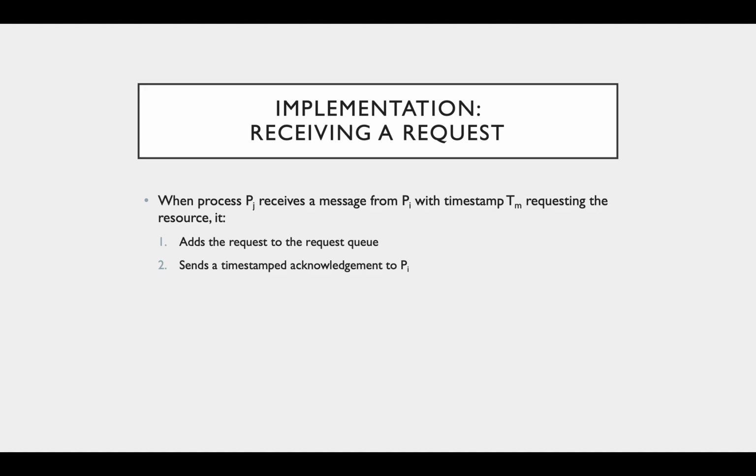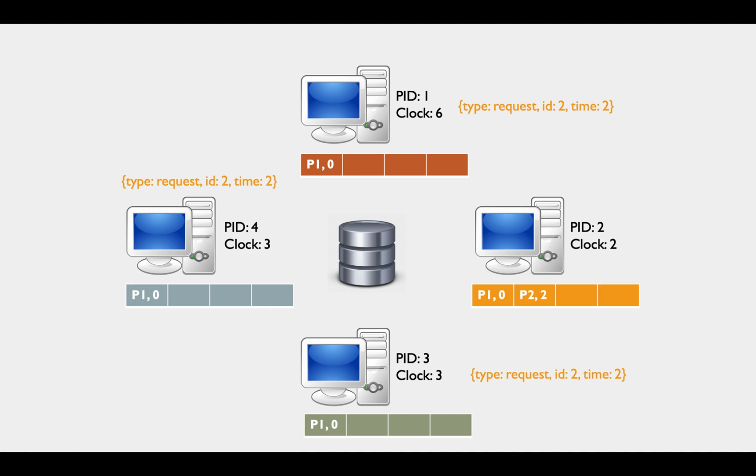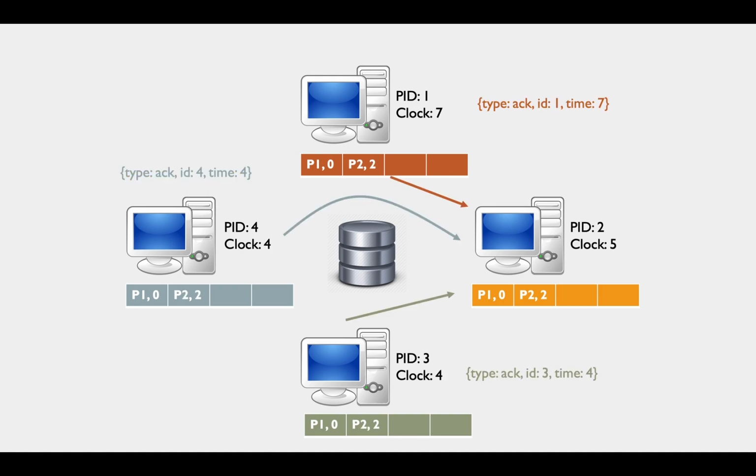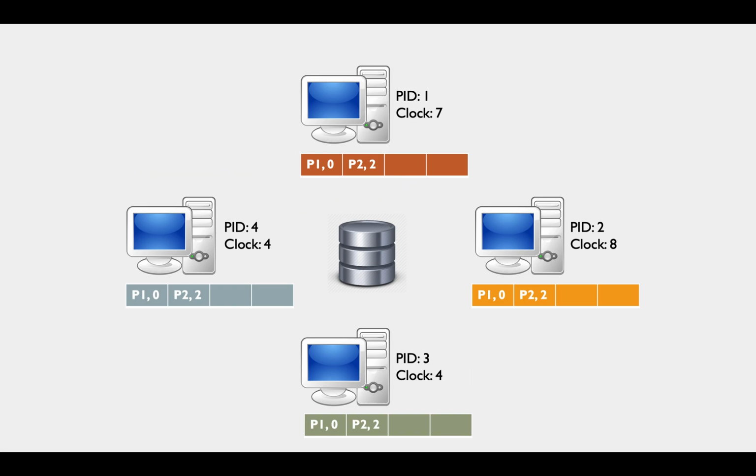When processes receive a request for the resource, they add the request to their queue and send back a timestamped acknowledgement. This acknowledgement will be really helpful when a process is trying to figure out whether they have access to the resource or not. Back to our example, when each of the 3 other processes receives the message from process 2, they will add the request to their queues and then they'll send back an acknowledgement. Then process 2 will receive the message and increment its own clock value.